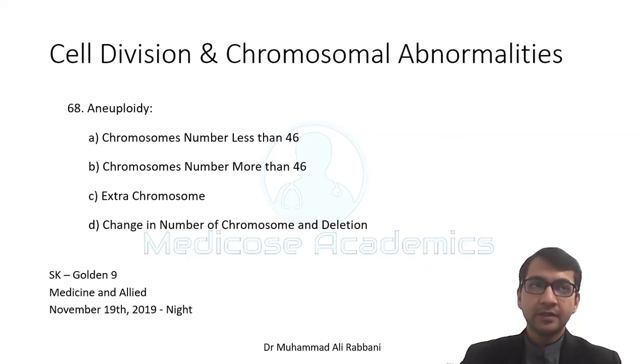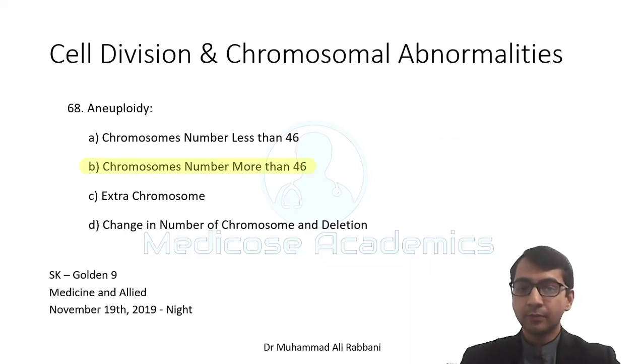Euploidy, sometimes a triploid fetus is born, it is not viable, it dies very quickly, but sometimes it's born. Triploidy has 69 chromosomes. All the other chromosome abnormalities, when there is one chromosome less, one chromosome more, two chromosome less, two chromosome more, anything that is not the multiple of 23 for a human being, that is not the multiple of haploid number, that is known as aneuploidy.